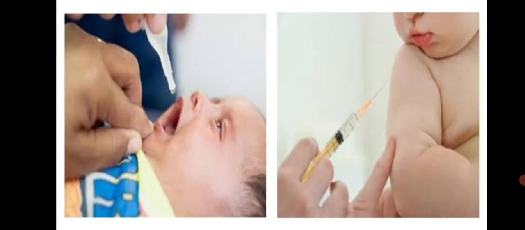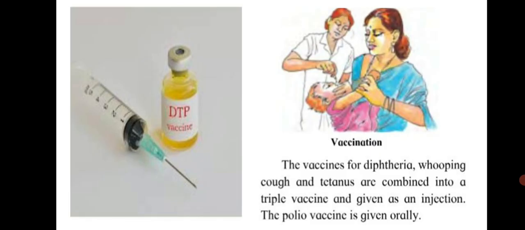Soon after a baby is born, she is given the tuberculosis vaccine. When the baby is 1.5 months old, she is given vaccinations against diphtheria, whooping cough, tetanus, and polio. Two more doses of these vaccinations are given in intervals of 1 month. The vaccines for diphtheria, whooping cough, and tetanus are combined into a triple vaccine (DTP) and given as an injection. The polio vaccine, on the other hand, is given orally.